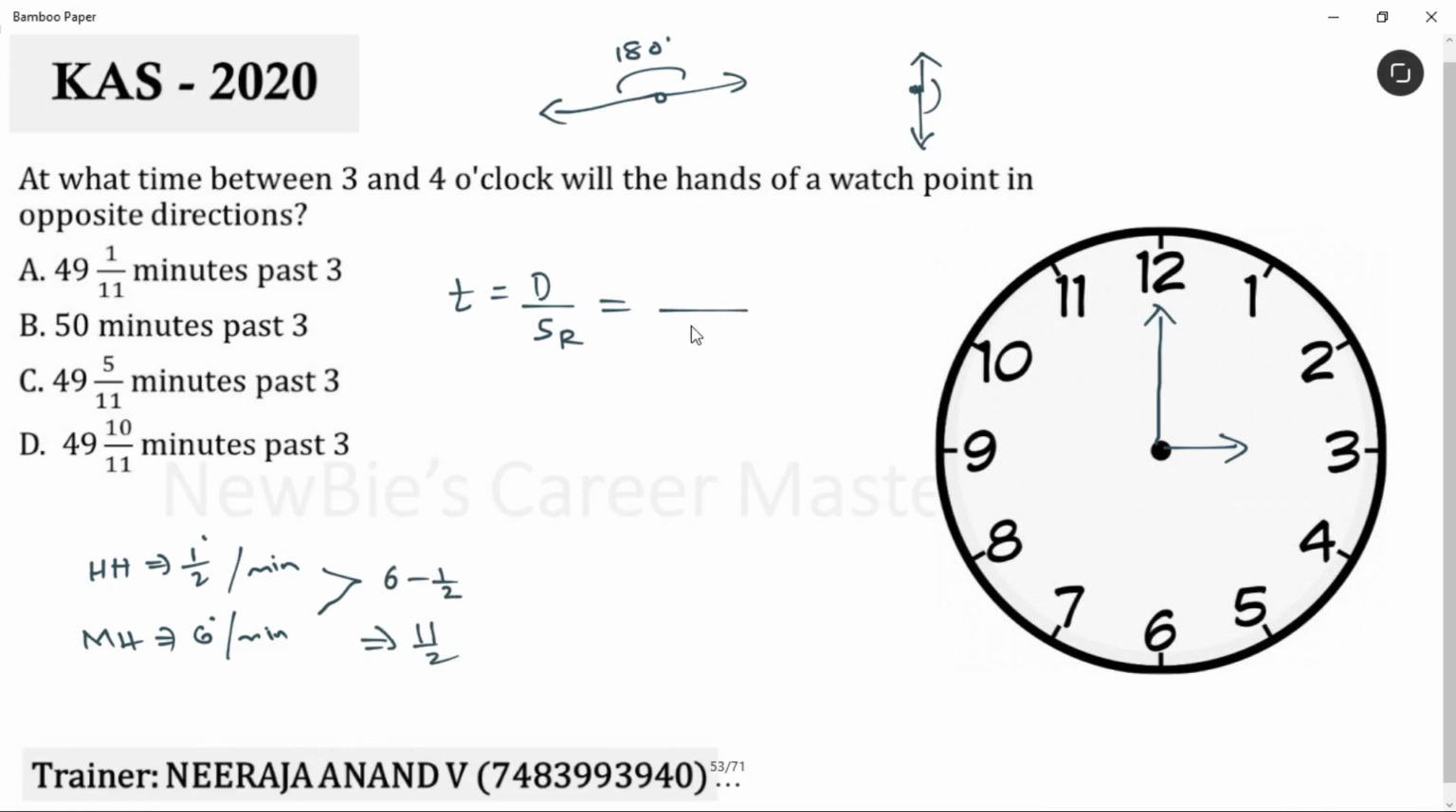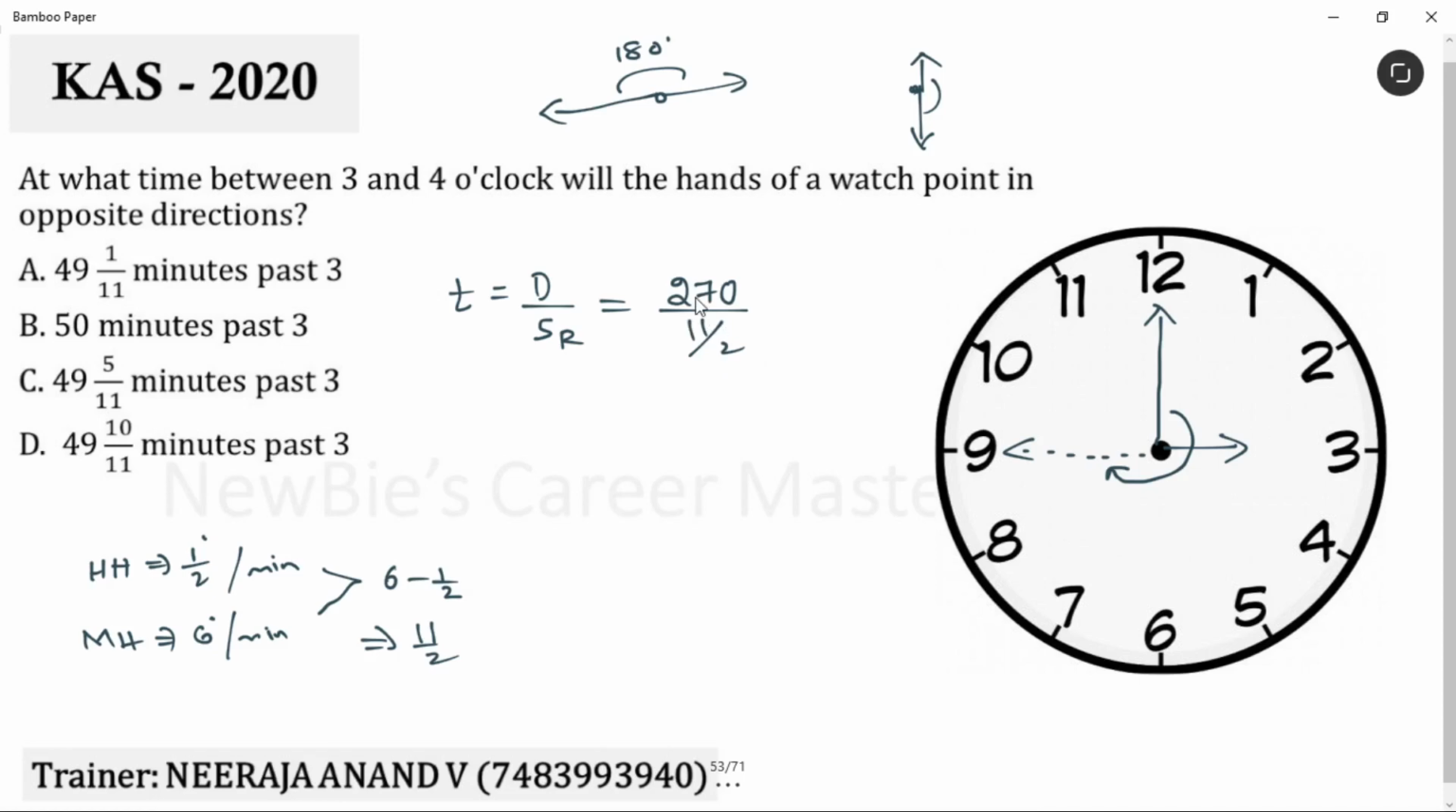Very simple. I'll take that 11 by 2 to the denominator. Okay? To get the distance, very simple. Just check how many degrees the minute hand should rotate to come to a straight line. Okay? Don't move the hour hand. Keep the hour hand there itself. Just check the minute hand. Okay? To come to a straight line, the minute hand should be here. Correct? No? What is this journey? How many degrees is it? 90, 180, 270. Correct? No? The minute hand has to cover 270 degrees.